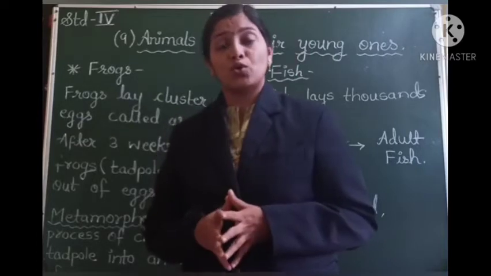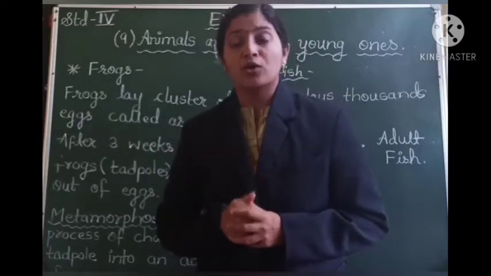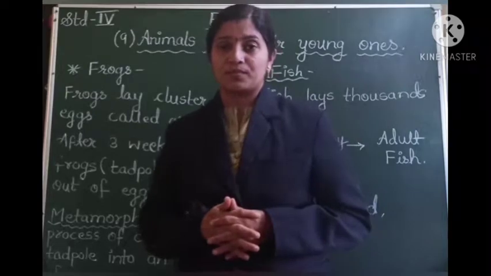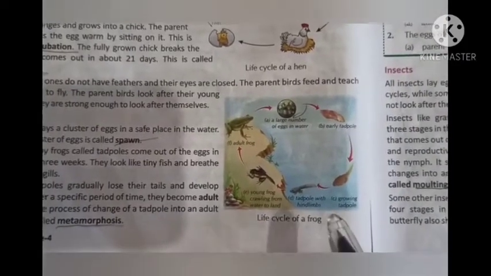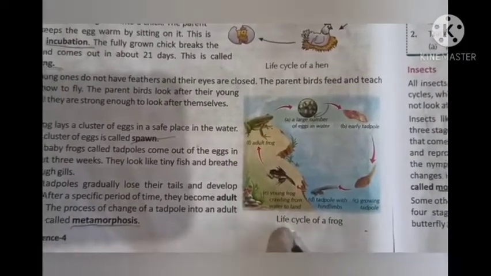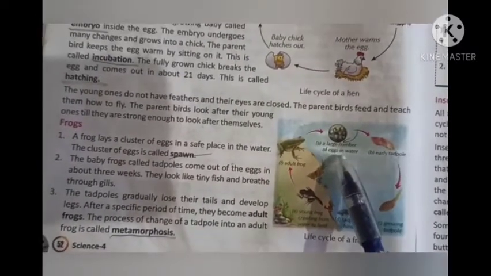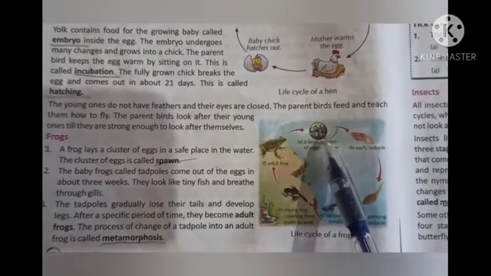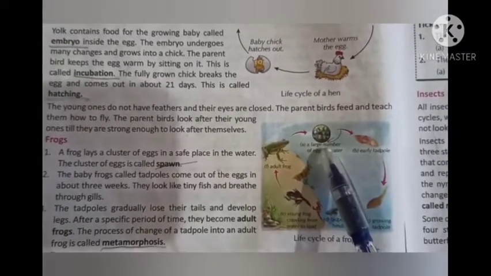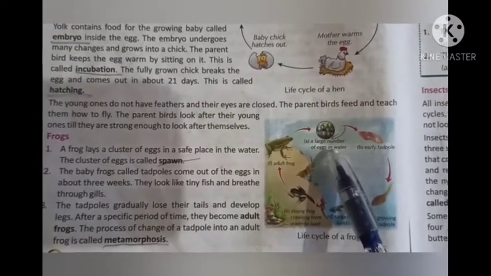Now I will show you the life cycle of a frog from your textbook. Here you can see the picture showing the life cycle of a frog. Here you can see a large number of eggs in water. The eggs laid by the frog are called spawn, S-P-A-W-N, spawn.